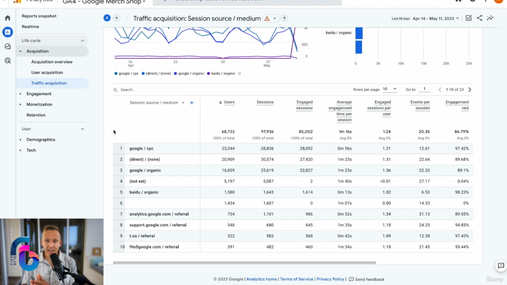So now that we understand that a source is where the traffic came from and medium is what they came through, the medium they used to arrive at your website, the question is, what is a channel? Now, a channel is a combination of the source and the medium. So for example, I could say that we should be focusing on our advertising channels. And when I say advertising channels, that means that I've been looking at the data and I can see that advertising works really well for our website. So we should do Facebook ads, maybe Twitter ads, we should do Google ads, maybe Pinterest ads, etc. So those are all grouped into what we call advertising channels.